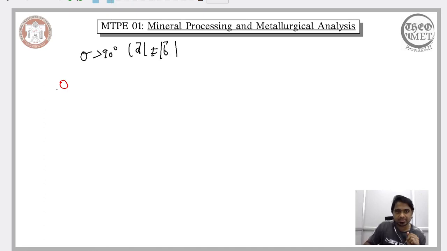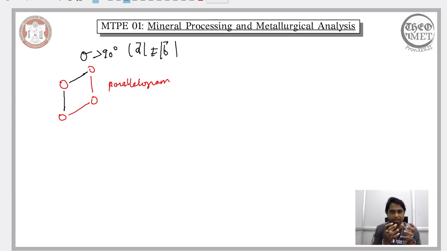So we begin with an atom, and then we have a vector that is pointing in this direction, and the position of the neighboring atoms will be in this form. So ultimately what you would end up with is a parallelogram like crystal.